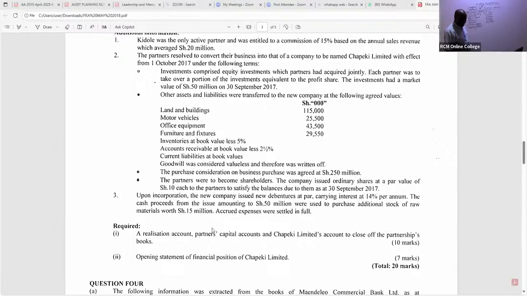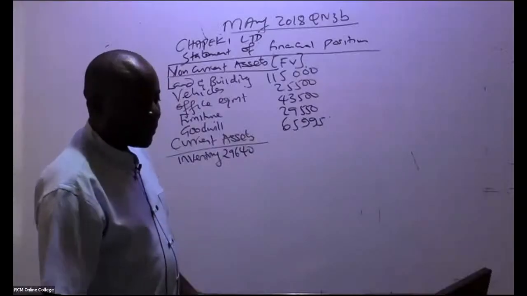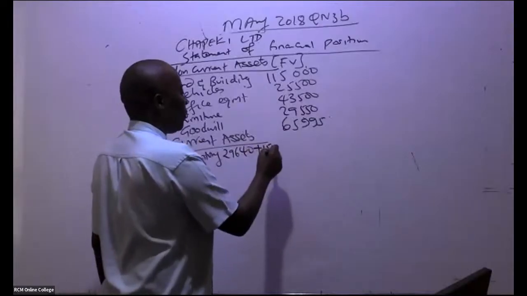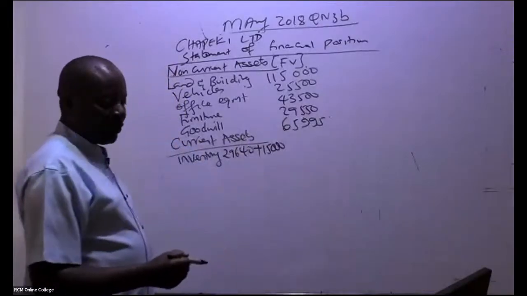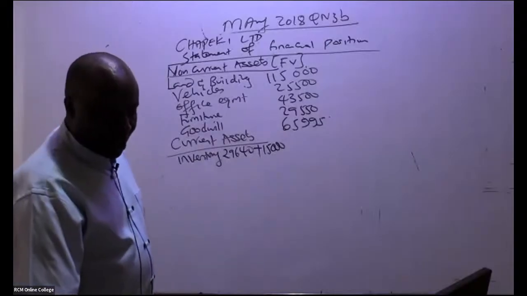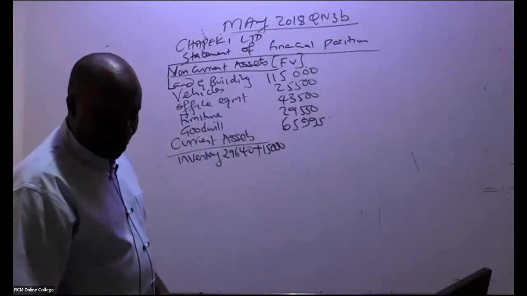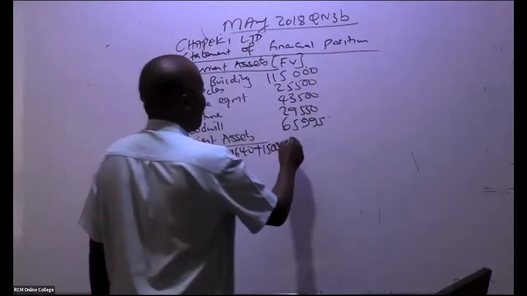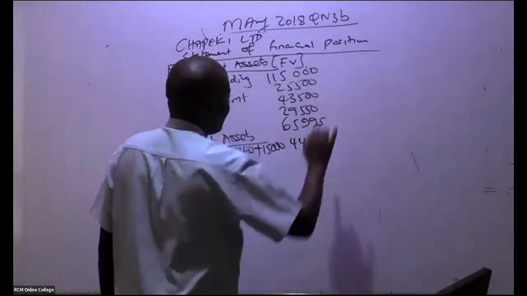The cash proceeds from the issue, amounting to 50 million, were used to purchase additional stock of raw materials worth 15. As we are working with fair value, so plus 15,000. Remember, we're cutting the 3 zeros. So this gives us what figure as inventory? 44,640.